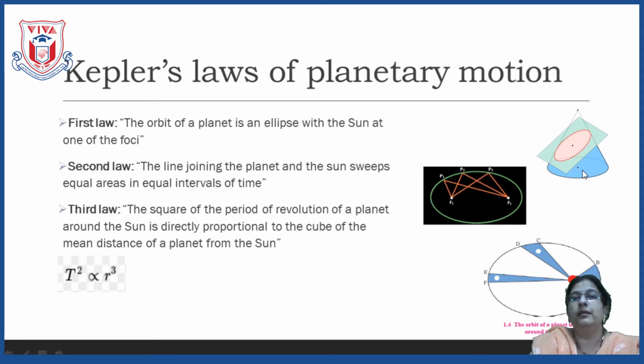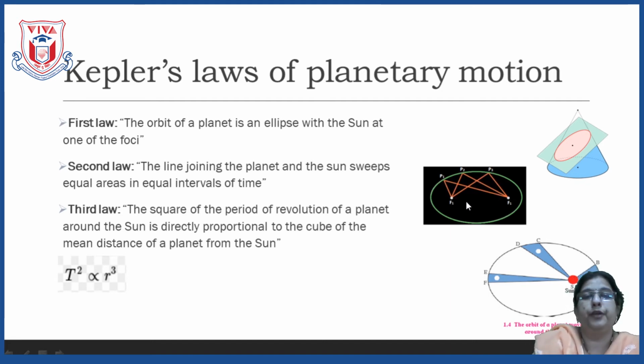You can see here, this is a cone. Now, if this cone is cut in an inclined plane, then the figure which you get here is called the ellipse. Now, what are the properties of the ellipse? The very first property of an ellipse is that an ellipse has two foci. See here, this is the one and this is the other one. So, an ellipse has two foci.